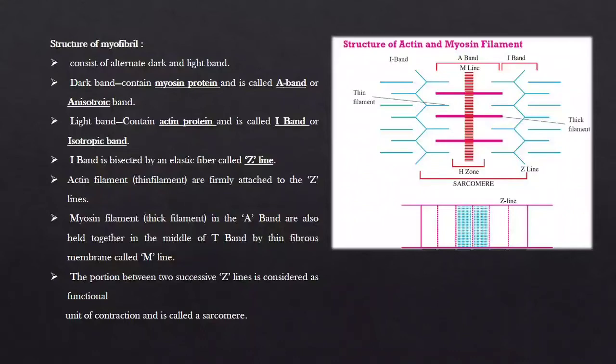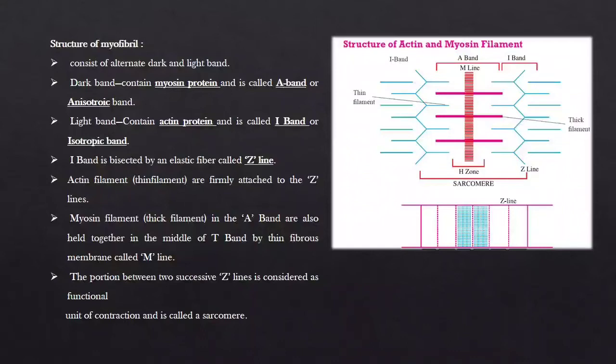I repeat, the dark band has a protein which is myosin protein, and the light band has actin protein. The dark band is also termed as the A band or anisotropic, and the light band is known as the I band or isotropic.